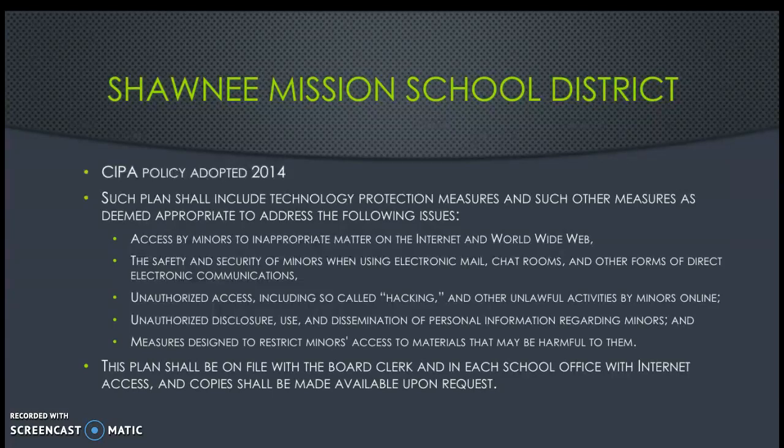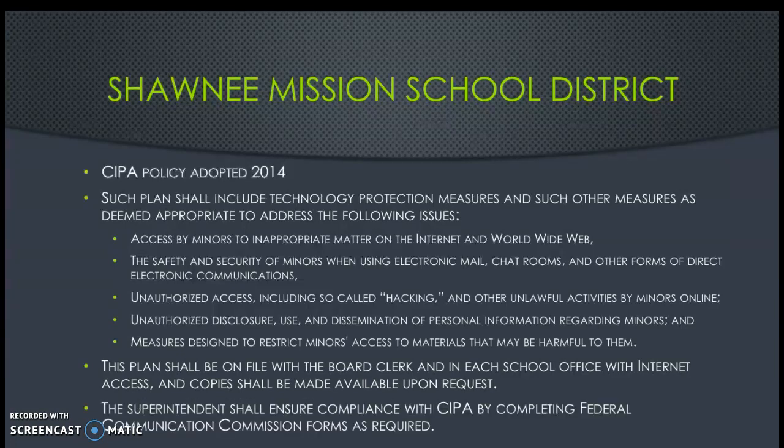And then it also ensures that the plan is on file with the board clerk and in each school office with internet access, with copies made available upon request. And it also states that the superintendent is the one in charge and responsible for ensuring compliance by completing the federal communication, the FCC forms as required.